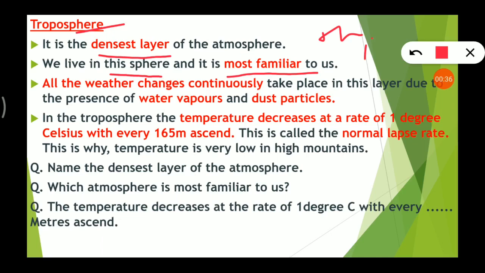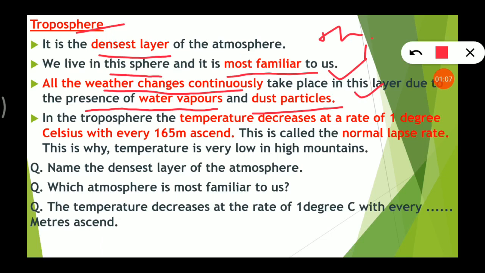And important thing, all the weather changes occur in this layer, in troposphere, right? And why do they take place here? Why do they occur here? Because there is the presence of water vapors and dust particles. This is why the continuous changes in the weather occur.